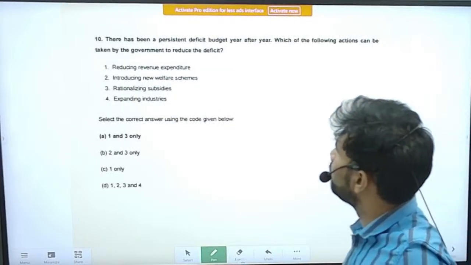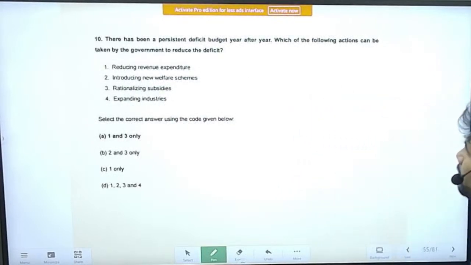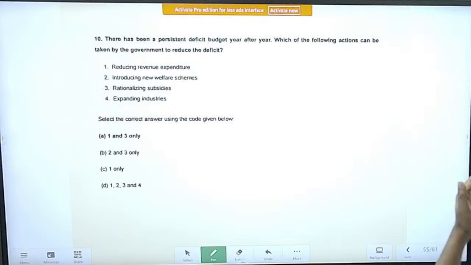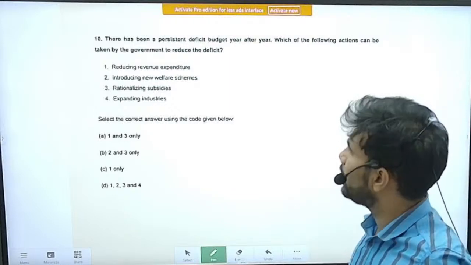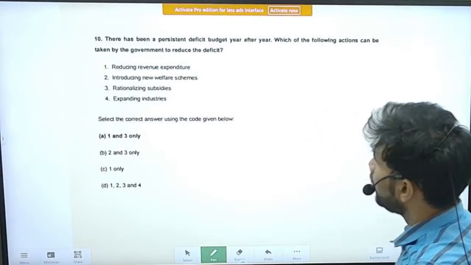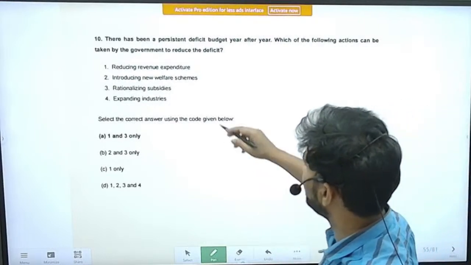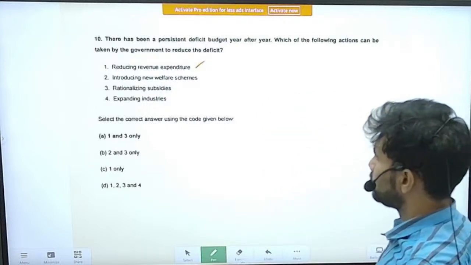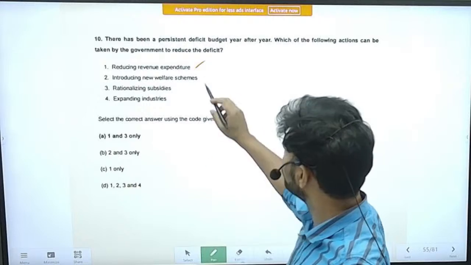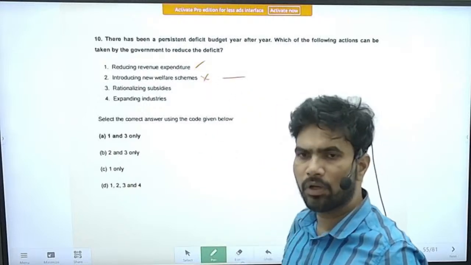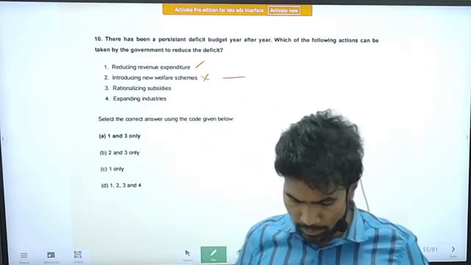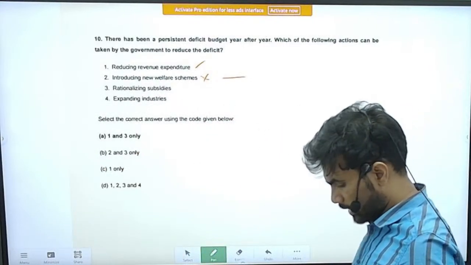Next question, question number 10. There has been a persistent deficit budget year after year. Which of the following actions can be taken by the government to reduce the deficit? Option A, reducing revenue expenditure. Yes, we can take this. By this, we can reduce the deficit in the budget. Introducing new welfare schemes. So this will further increase the deficit, because if we initiate the welfare schemes, we have to spend the money. So it is not a correct statement.